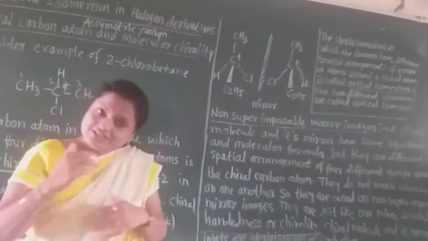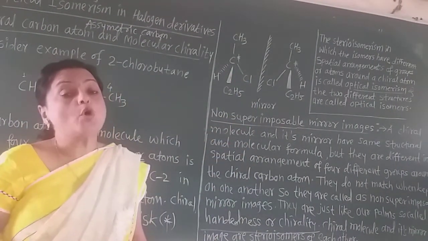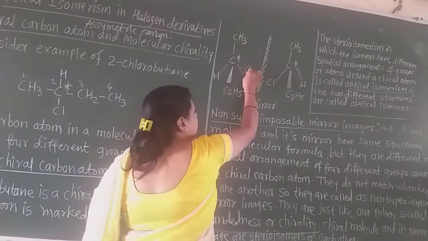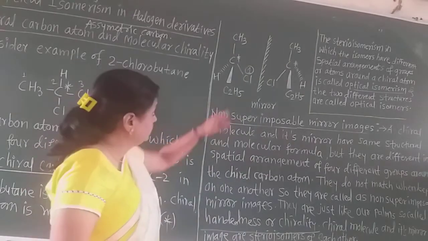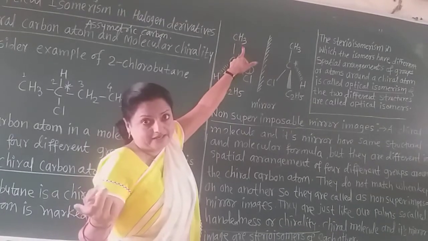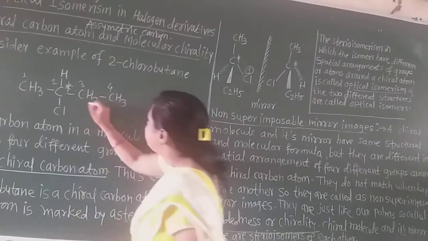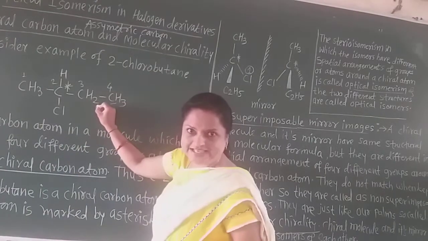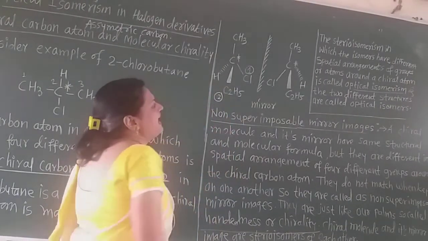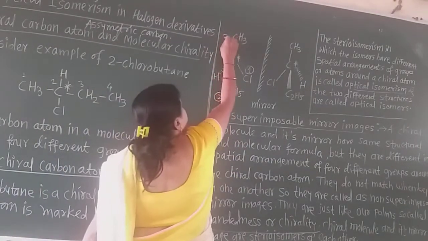Now what is here? See students. This chlorine has more atomic mass than carbon, so give it priority 1. Now these are the 2 carbons. But on this carbon there are all hydrogens. At this carbon there is another carbon atom, and only 2 hydrogens are there. So we must give priority 2 to this. And this is the lighter atom, so give the third priority to this.